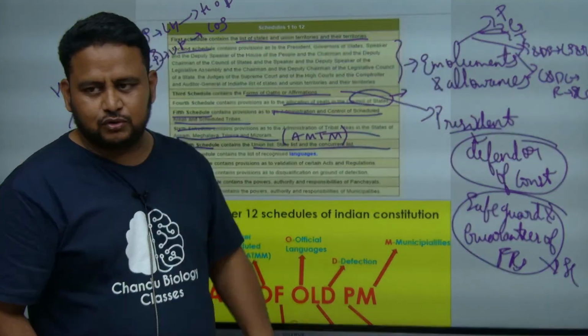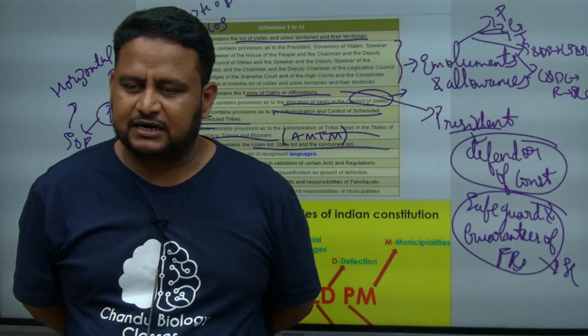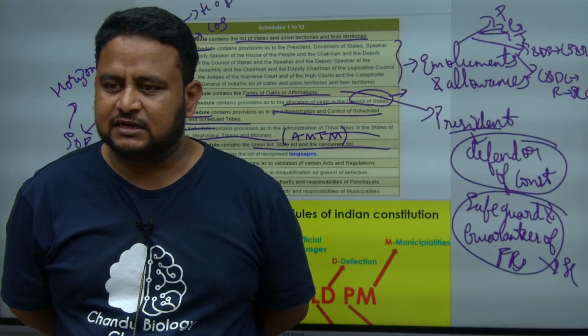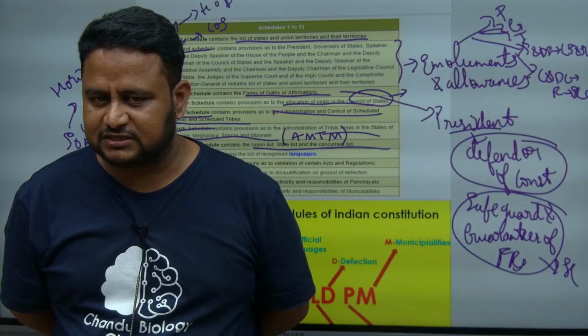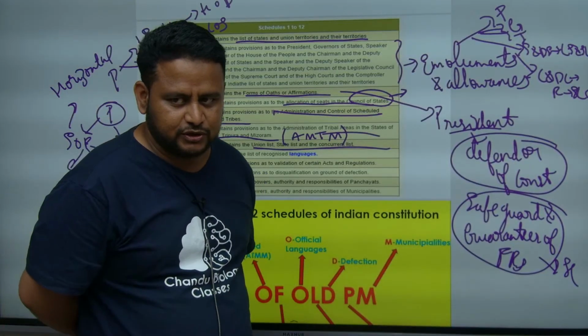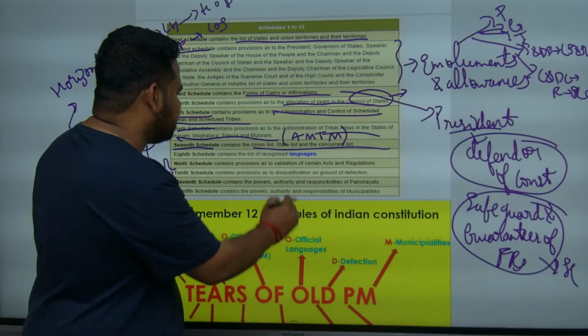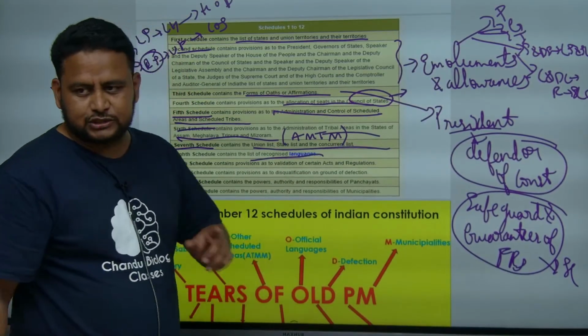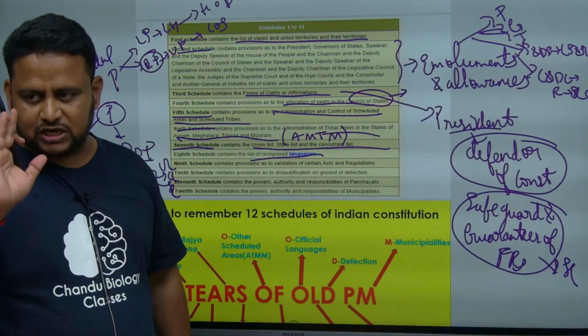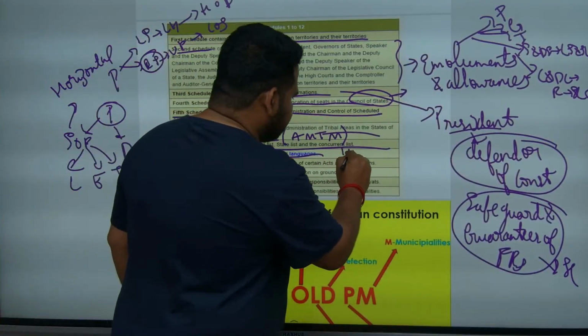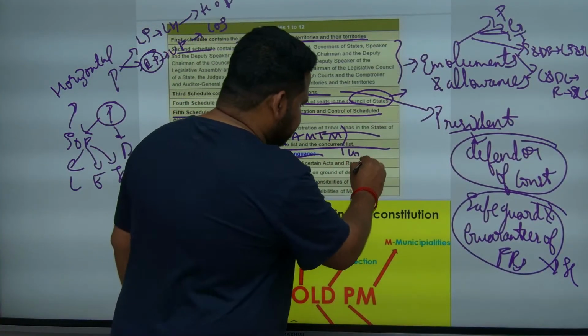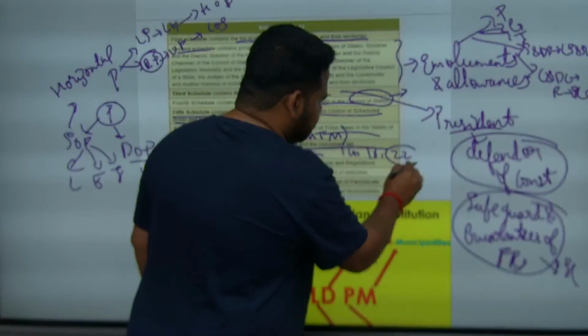Then I told you while talking about a part, which part was that? Part 17, official languages. I told you I will discuss official languages when I talk about schedules. So the 8th schedule talks about official languages. In the original constitution we had 14 official languages, then it became 18. At present we have 22.